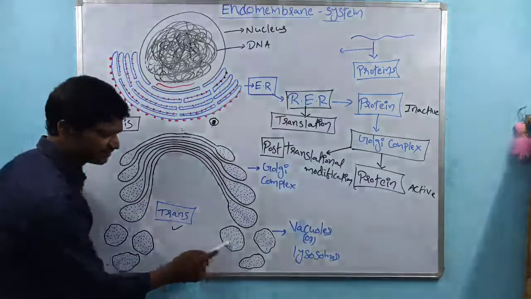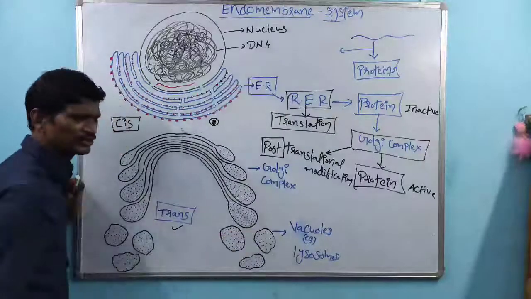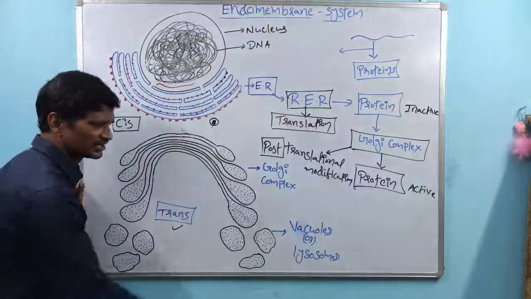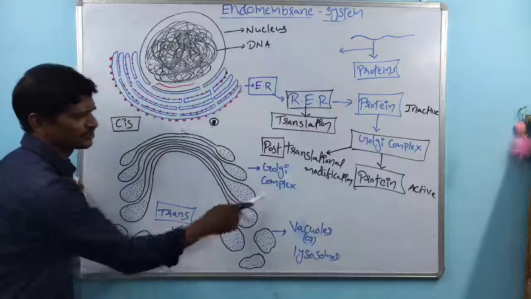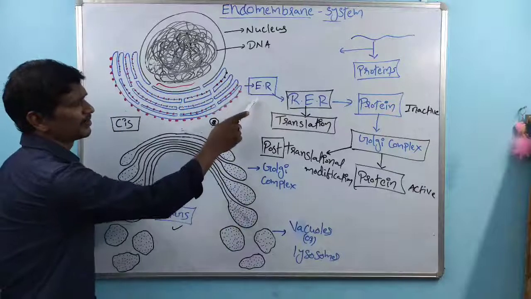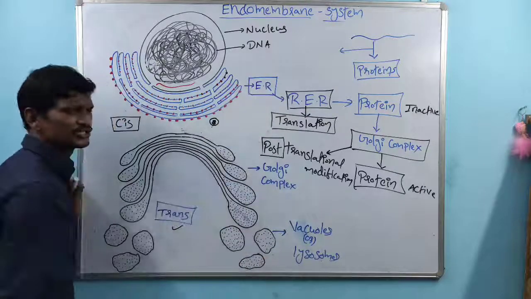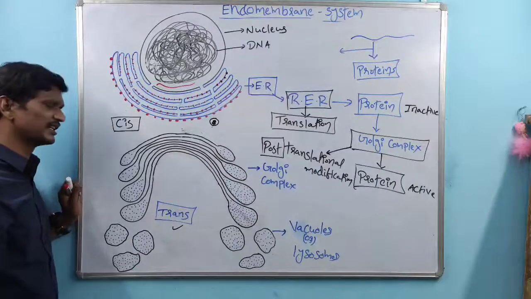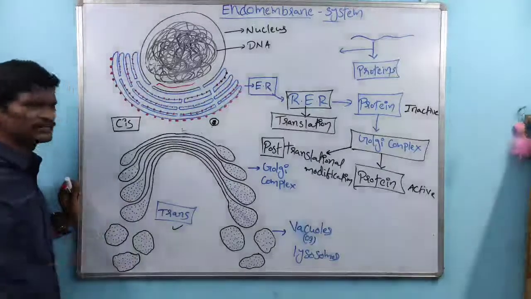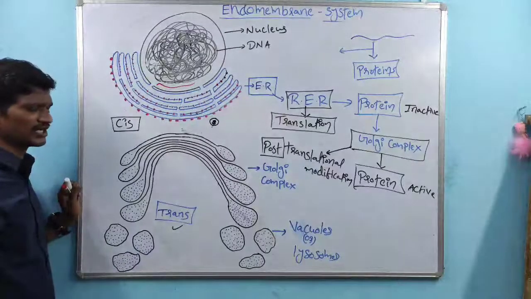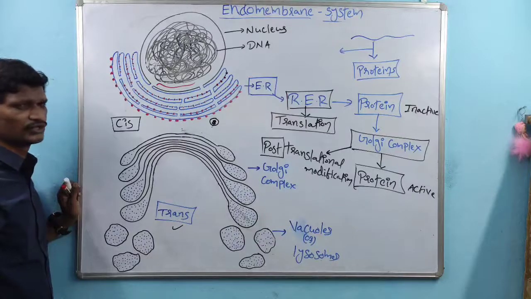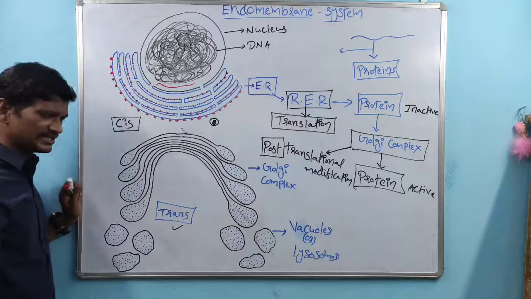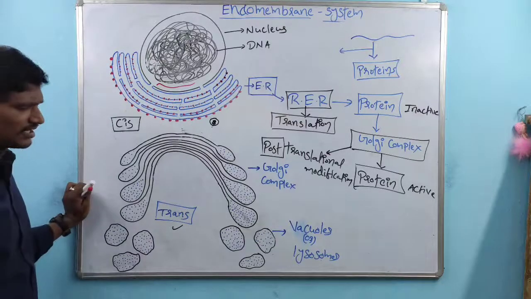Sir, why vesicles here? Here vesicles are nothing but vacuoles or lysosomes. These are also single membrane structures. So the vacuoles or the lysosomes contain the active state of the proteins, and these proteins are transported from one location to another location inside the cell.